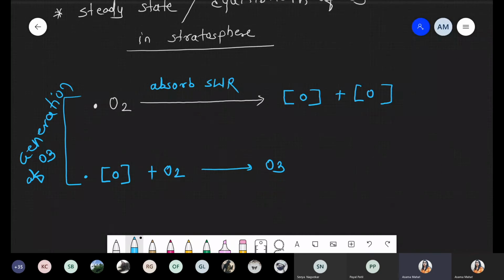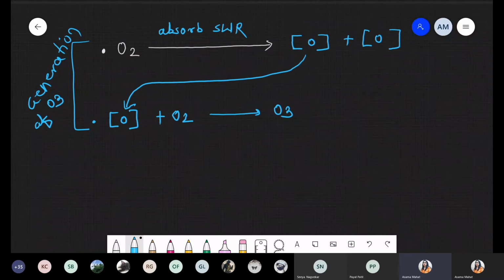So oxygen is present, that oxygen undergoes breakdown by absorbing the short wave radiation, and now it is converted into nascent oxygen. So out of those two nascent oxygen atoms, one nascent oxygen, suppose this one, now reacts with the oxygen and O3 is formed, right? This was the formation with respect to generation.